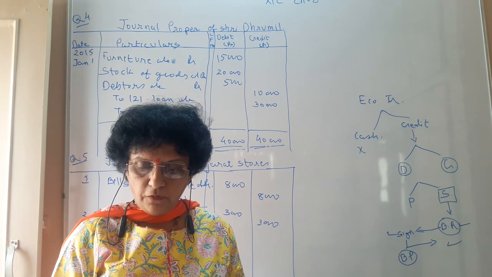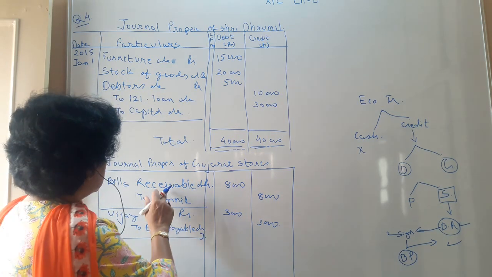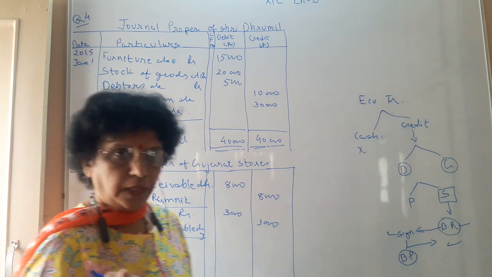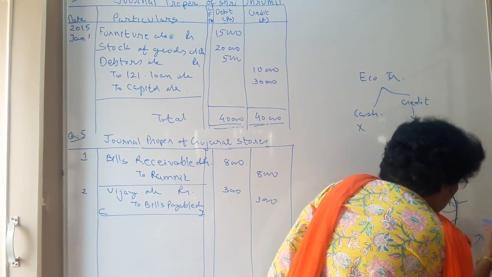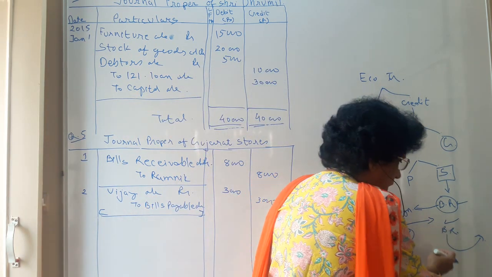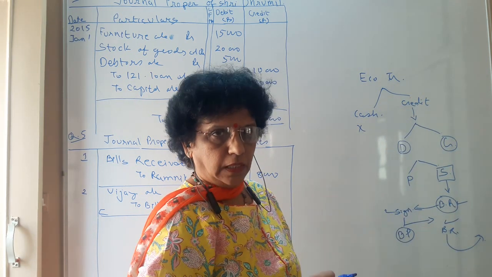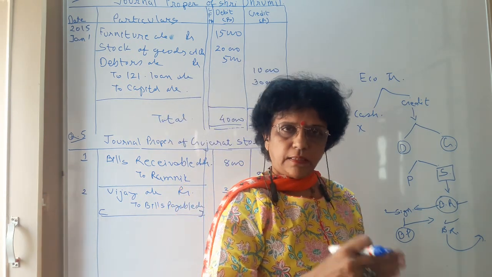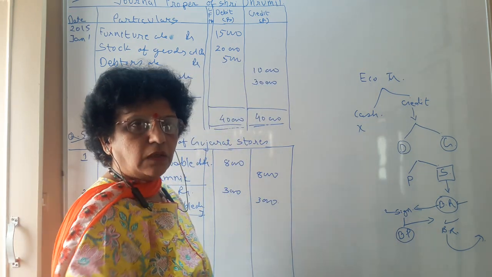Bill receivable of Ramnik endorsed to Ramesh. Now we already have the bill with us. See, here we have entered it. We have the bill with us. Now this bill we are not keeping. The same bill that we have, we are giving it to our creditor towards payment. So once again this bill will go out of the business and be received by our creditor towards the payment. Instead of paying cash, we are giving the bill to him. It is as good as an asset.